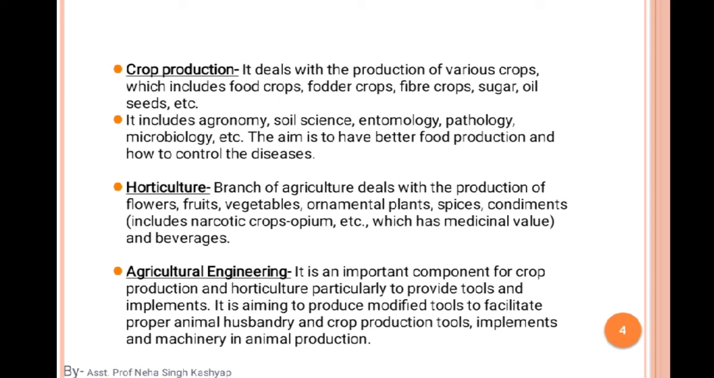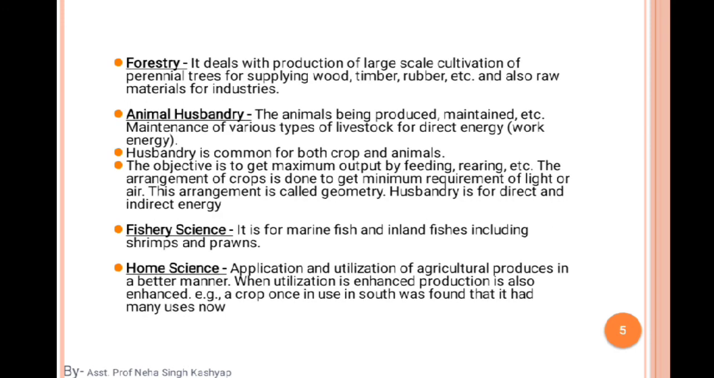Okay, so let us move on. The next is forestry science. As the name suggests, we know what forestry means: in this science we deal with plantation crops. It deals with the production and large-scale cultivation of perennial trees for supply of wood, timber, rubber, etc., and also raw materials for industries.